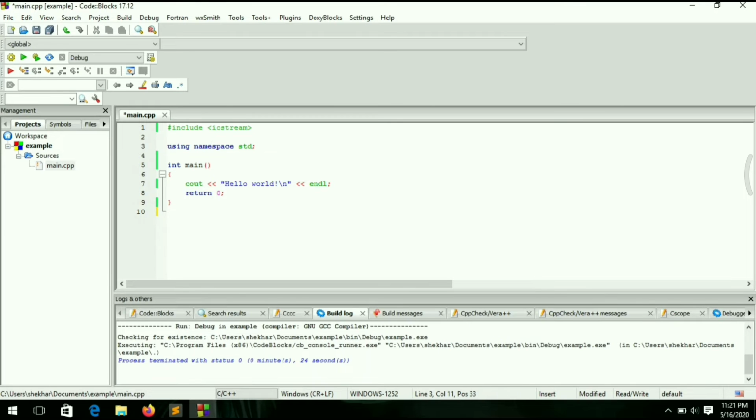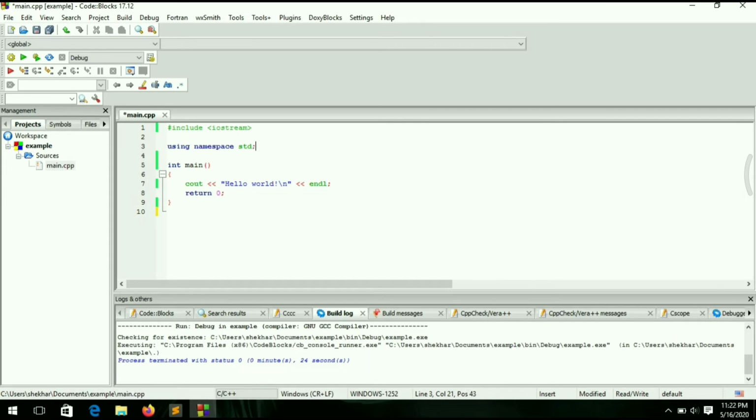Now come to the next line. The next line is using namespace std. Why are we using namespace std? Actually this is a good topic and I will make a complete video on this, but at this time just remember that we want to use some standard classes and some objects from the standard library. So that's why we are using namespace std here. Don't worry, I will make a complete video on this, where you will get it so nicely.